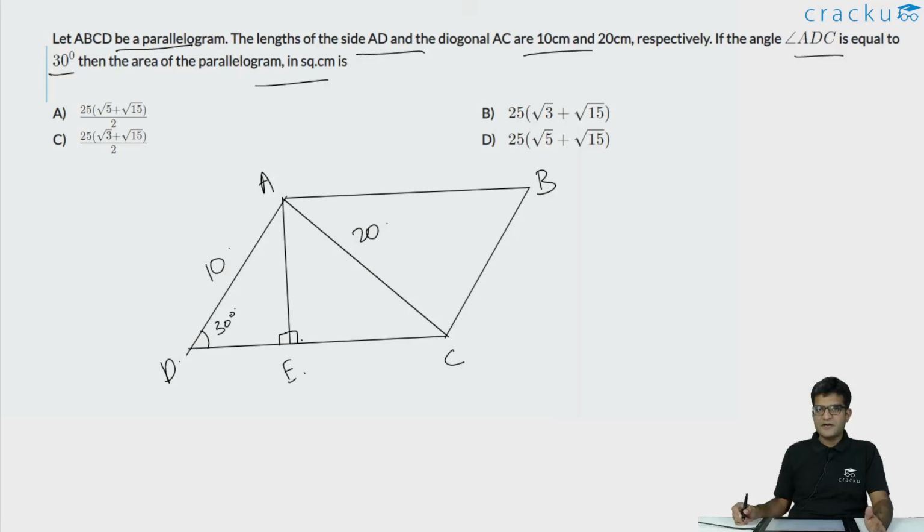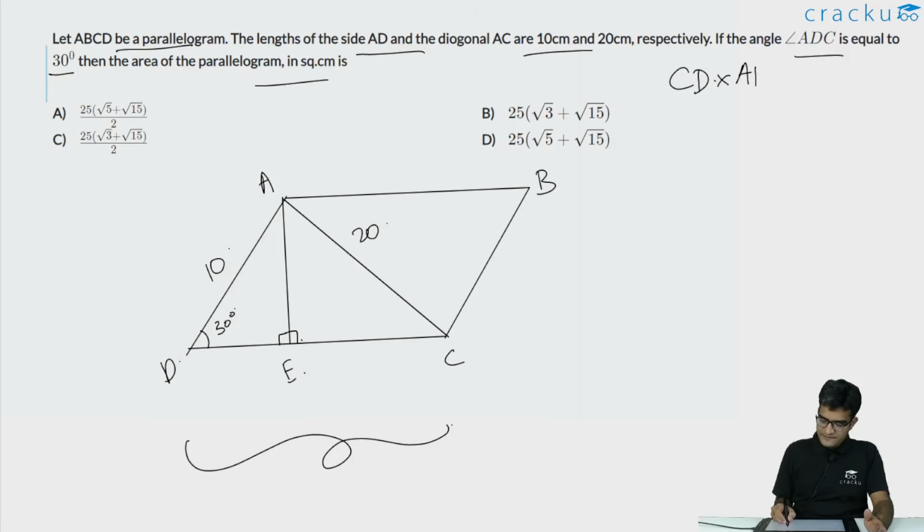Now the area of the parallelogram is basically the length of DC into the height AE. So if you are able to figure out the length of CD into the height AE, that is the area, that is what we are required to find out. Now if you look at 30 degrees and you have 10, so if you are looking at the triangle AED, that is a right angle triangle, so the length of ED can be determined, that will be equal to 10 cos 30 degrees.